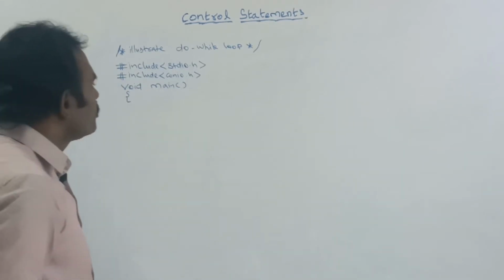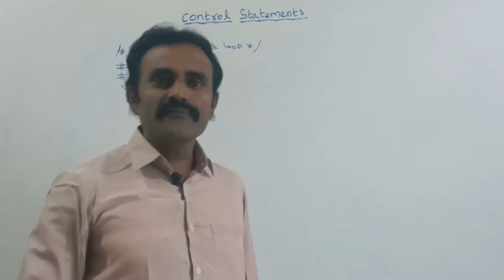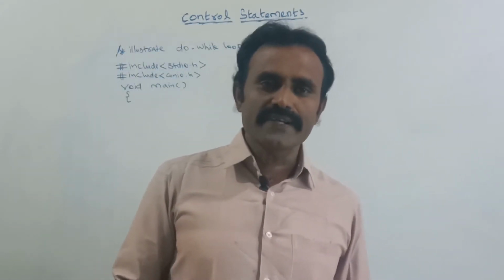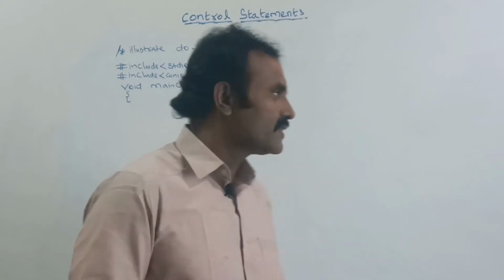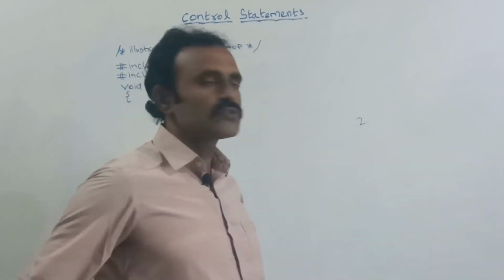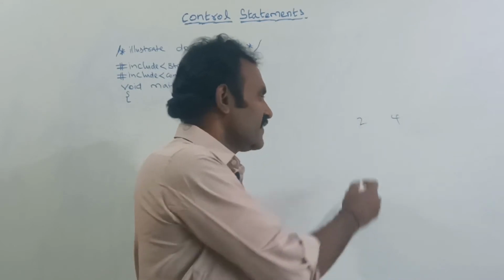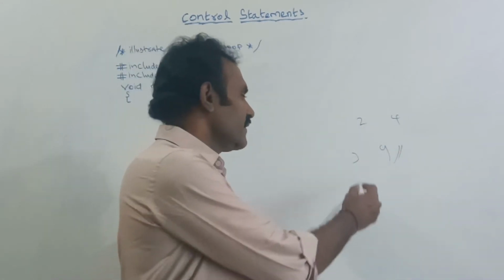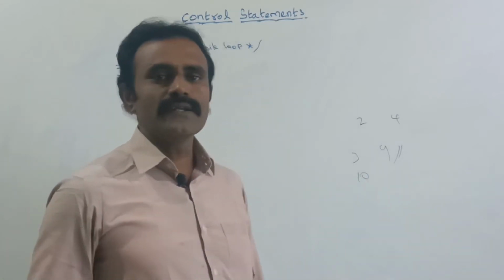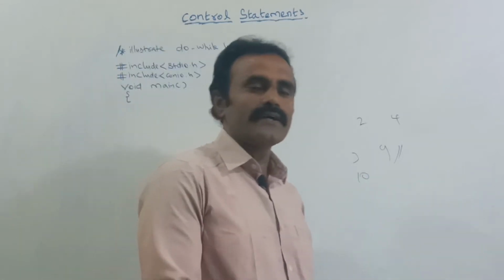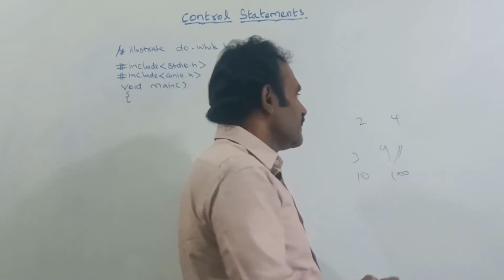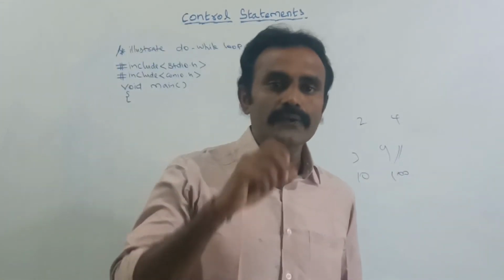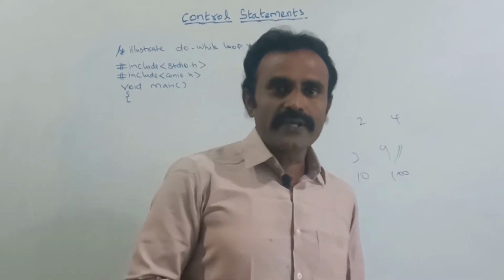Here in this program we are going to find the square of the number. Suppose we give a number, that number should be squared. If we give 2, the square value is 4. If we give 3, the square value is 9. If we give 10, the square of 10 is 10 into 10, that is 100. So by using this program, we are going to find the square values.